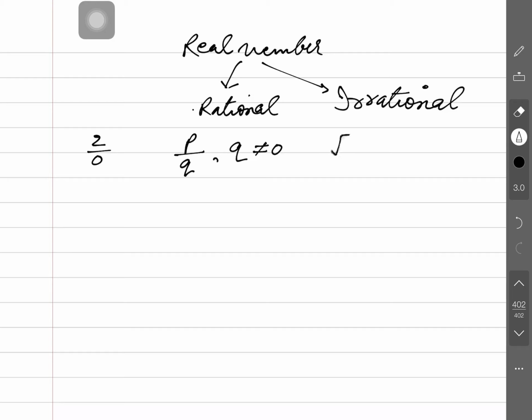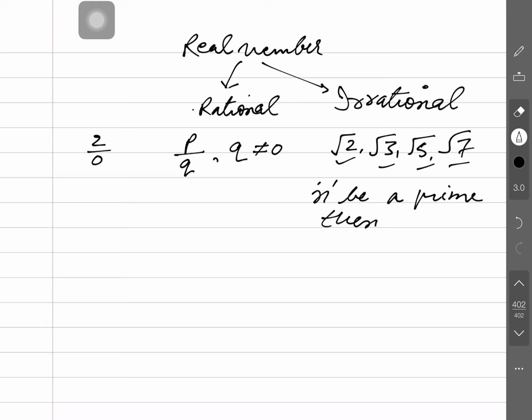And irrational numbers look like root 2, root 3, root 5 and further root 7. You may see that all these numbers I am taking are prime numbers, and when prime numbers are taken under the root, they are said to be irrational. So, we can give the definition: if n is a prime number, then root n is irrational.